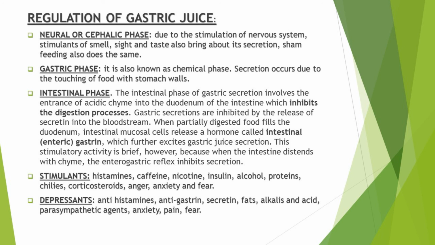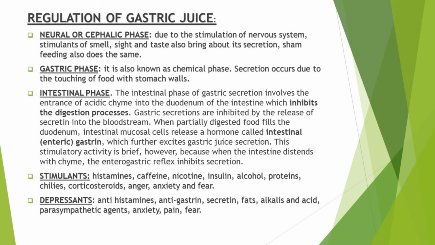The intestinal phase of gastric secretion involves the entrance of acidic chyme into the duodenum of the intestine, which inhibits the digestion process. This inhibition of gastric secretion is caused by the release of secretin into the bloodstream. I repeat it again. The intestinal phase is a stage in which the duodenum responds to the arriving chyme and moderates the gastric activity through hormones and nervous reflexes. The duodenum initially enhances the gastric secretion but soon inhibits it by the release of secretin into the bloodstream. 5 to 10% of gastric acid secretion occurs through this intestinal phase.